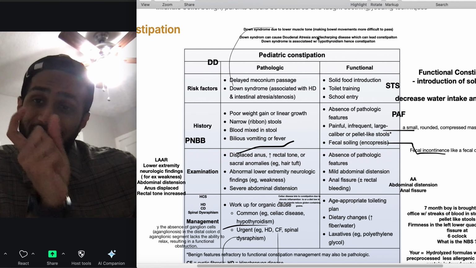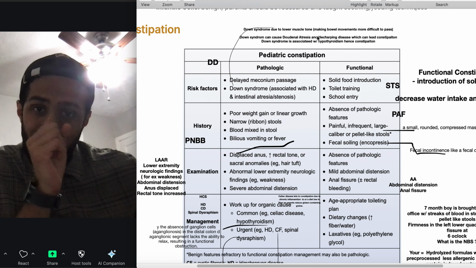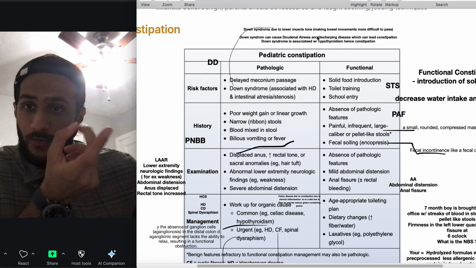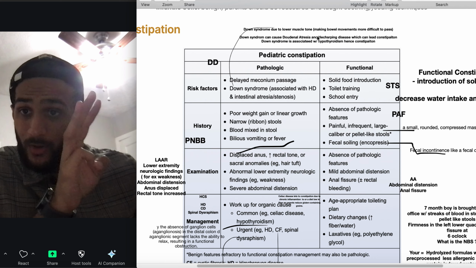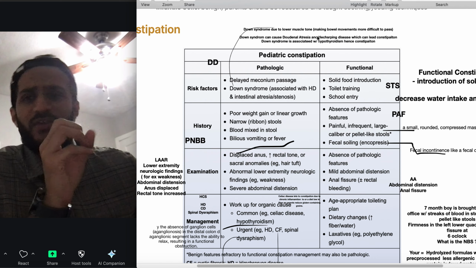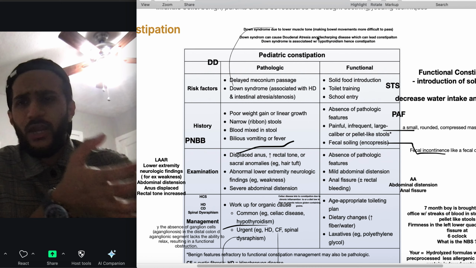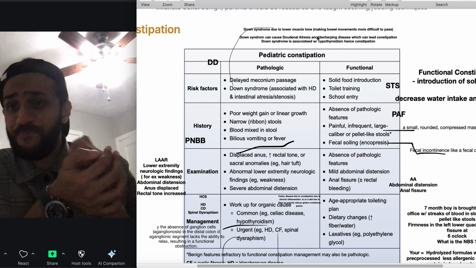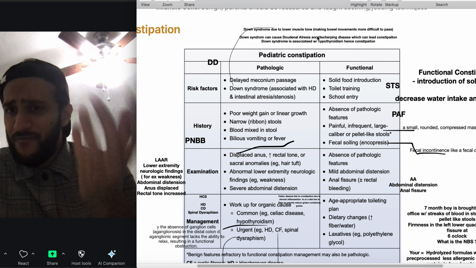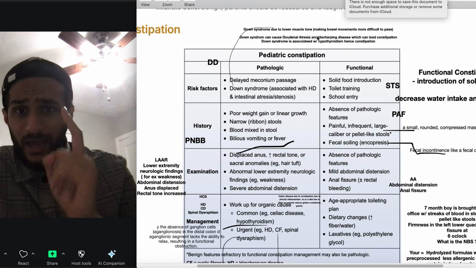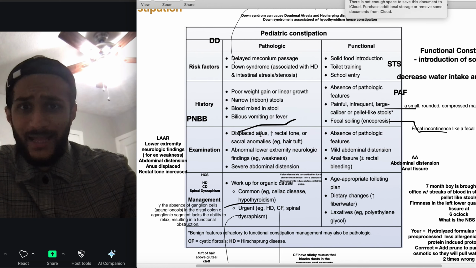Guys, one of the key features I want you to know is weight gain. Poor weight gain means we could have Down syndrome, hypothyroidism, inflammatory bowel disease, or celiac disease. But abdominal distension can occur just due to feces or stool. If he has poor weight gain, that's problematic. If he even has blood, it could just mean he's straining. It doesn't mean pathological. Once we have poor weight gain, that's important.